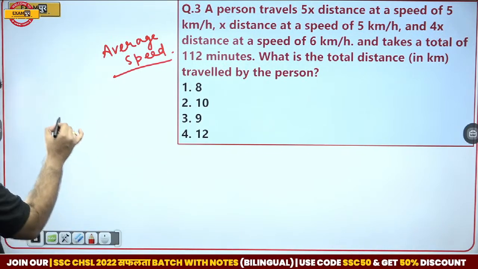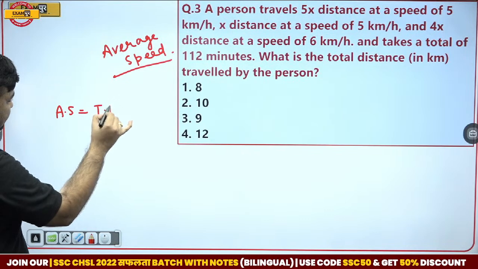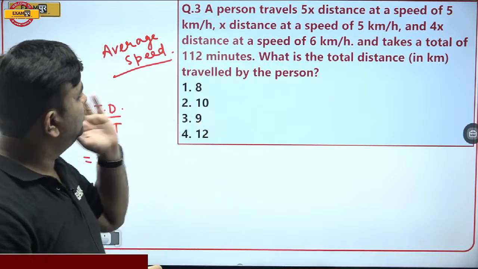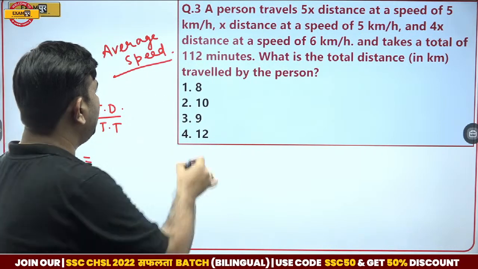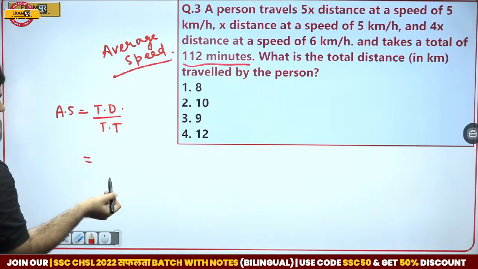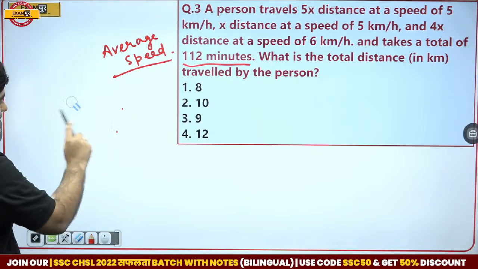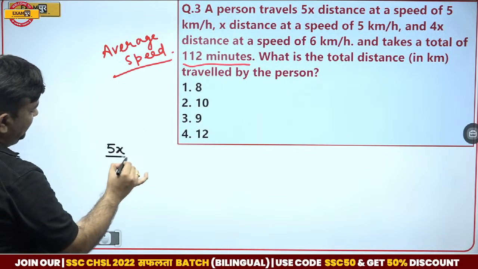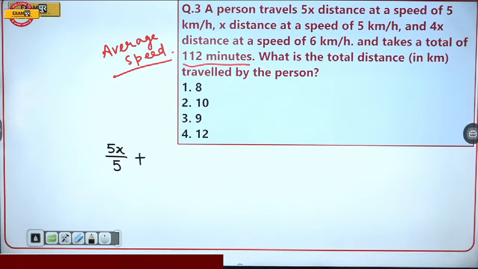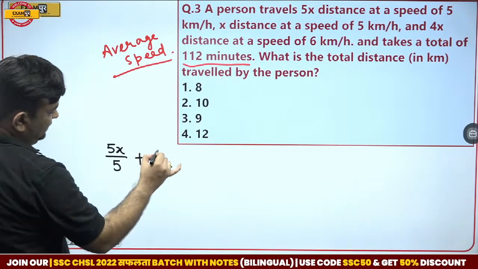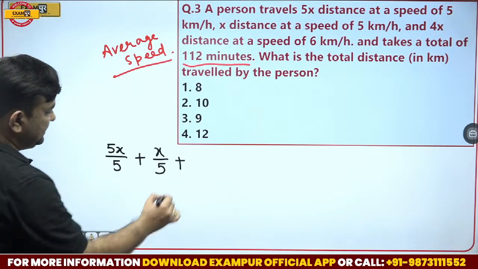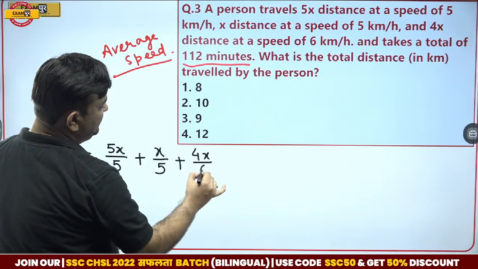Average speed is total distance upon total time. They have given the time, guys, so I would be dealing with it in this manner. 5x distance with the speed of 5, time taken is x by 5, distance upon speed. And 4x distance with the speed of 6, time taken is 4x by 6.